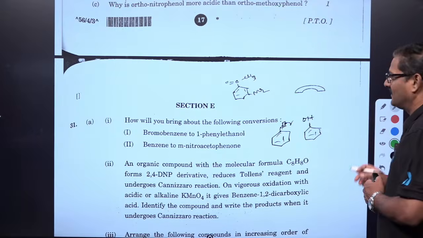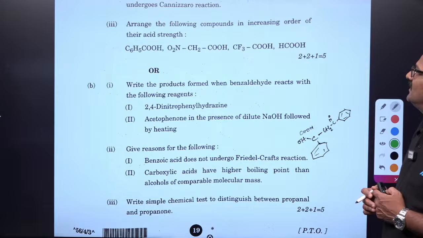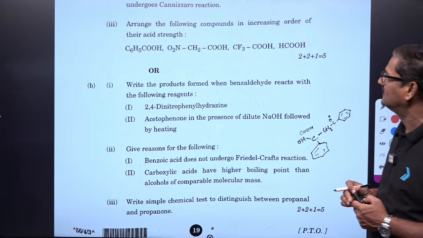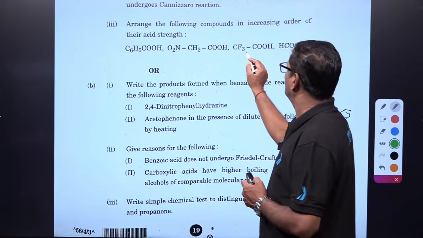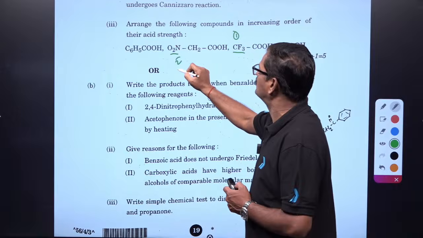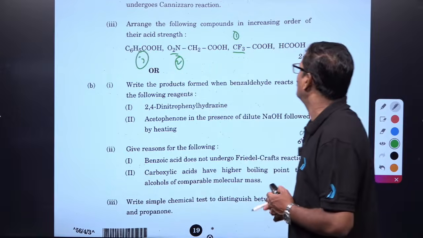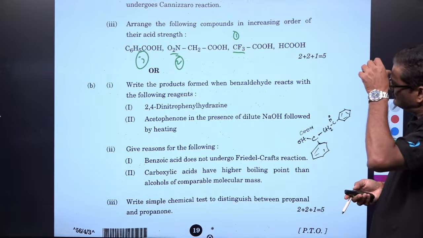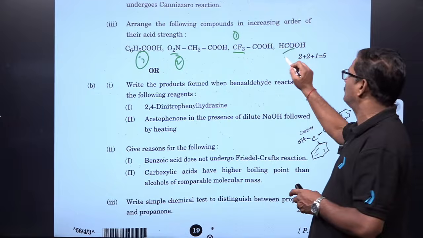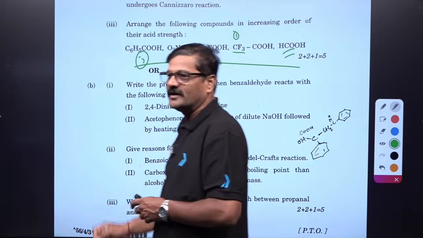Okay, and moving ahead, arrange the compounds in increasing order of their acidic strength. Nitro, CF3, nitro: it is 1, and it is 2, and it is 3. That is the order. And among all, formic acid is going to be the first. So you can directly decide this order.